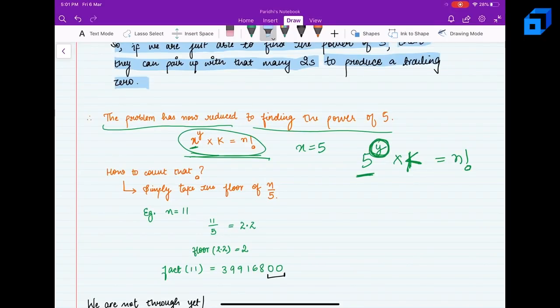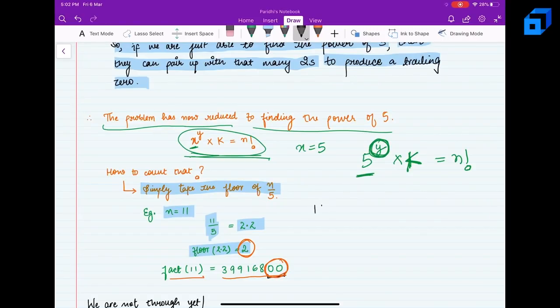For that purpose, we can simply take the floor of n by 5. For example, let's say n is equal to 11. Now n by 5 gives us 2.2. The floor of 2.2 is nothing but 2. That means the factorial of n is going to have 2 zeros. If we see here, the factorial of 11 is nothing but 3991680. So there are 2 trailing zeros.